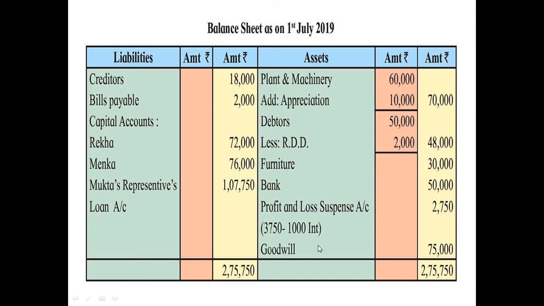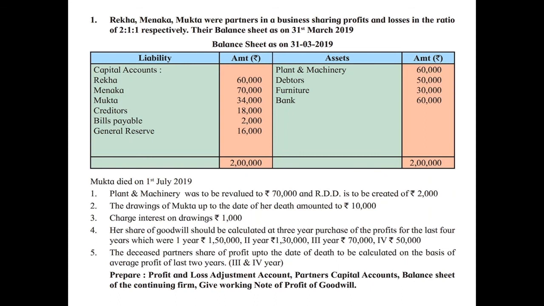Now goodwill is raised, so assets have increased. So this goodwill will appear in the balance sheet. In this manner we have to make the changes in the balance sheet. For that purpose, first you have to check all the amounts in the old balance sheet. So this is how you have to make different accounts during the death of a partner.